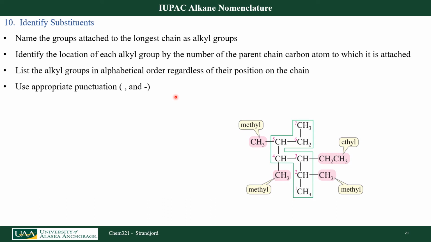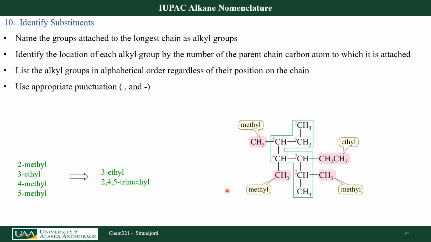So first, I want to name all the groups attached to my parent chain. Let's see, I have a methyl group at carbon number 2. I have an ethyl at carbon number 3. I have a second methyl group at carbon number 4. And I have a third methyl group at carbon number 5. I can then condense that into 3-ethyl, 2,4,5-trimethyl.